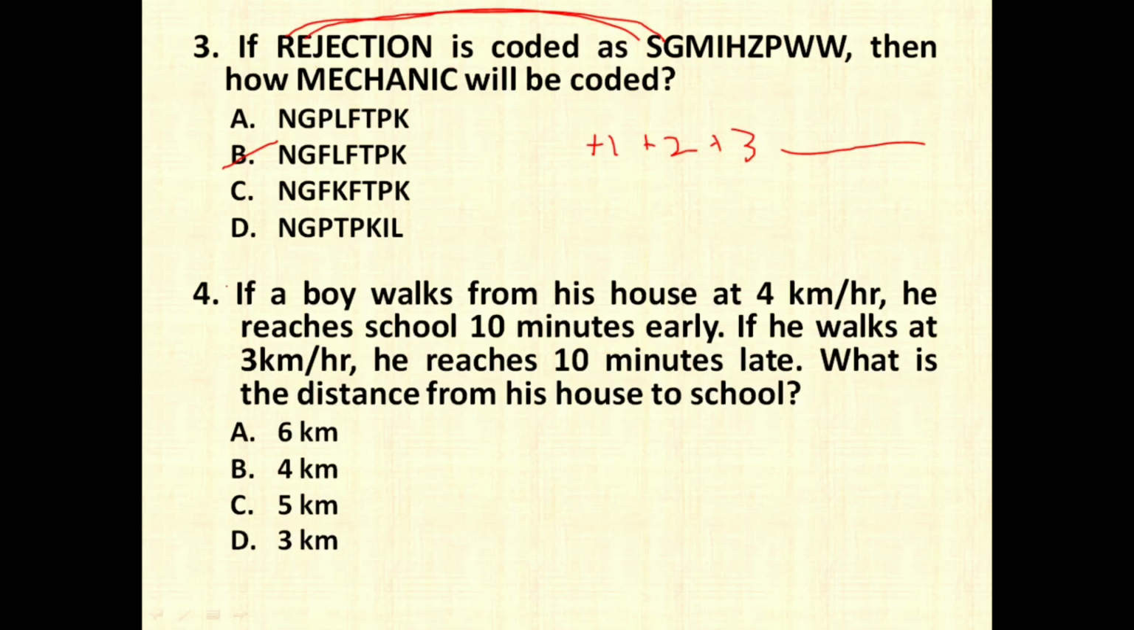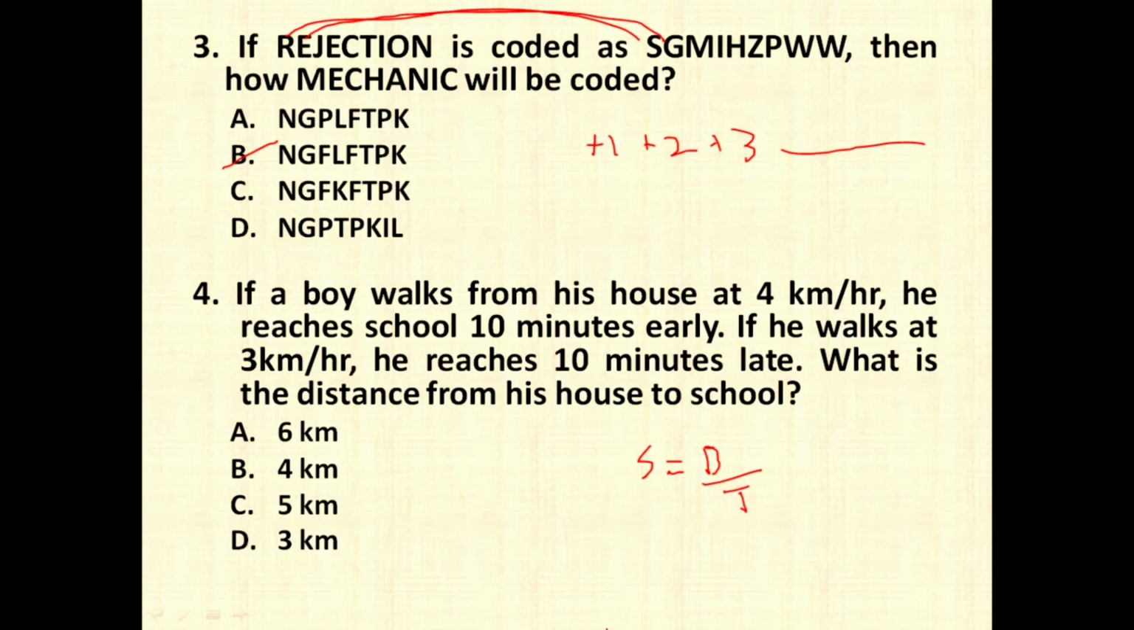Now the next question is an interesting one. Here, if you have to apply a shortcut method, just use the options which are given in the question and you can easily find out the answer. This is on speed. So you know the basic formula of speed. Speed is equal to distance divided by time. This is the basic formula which we use for speed.